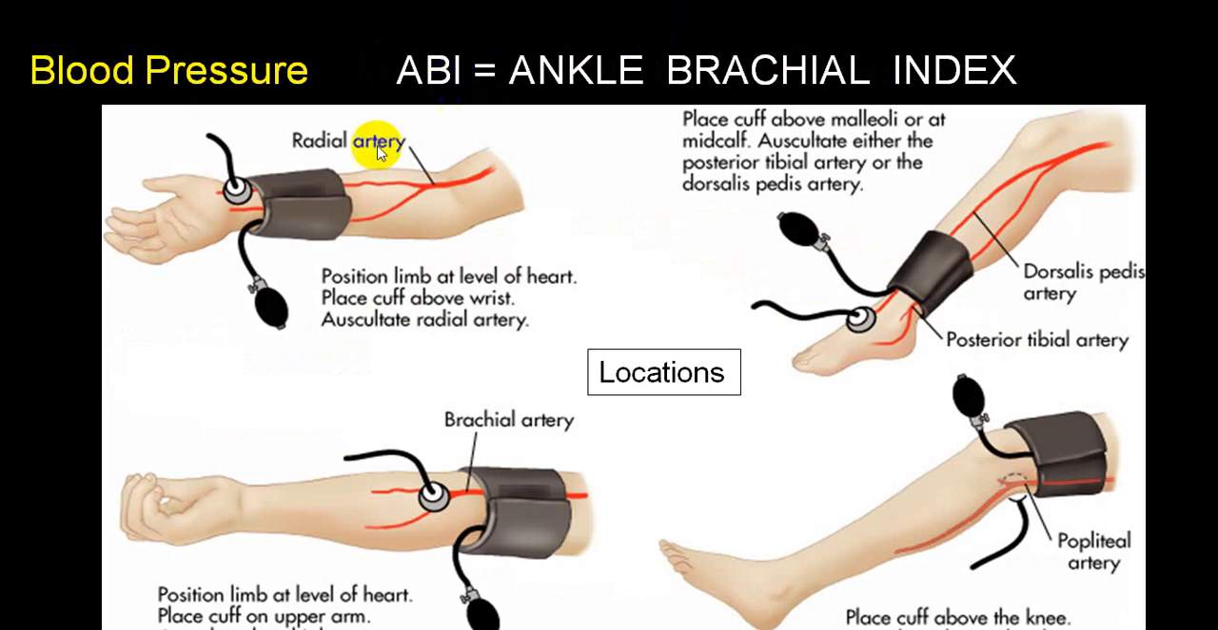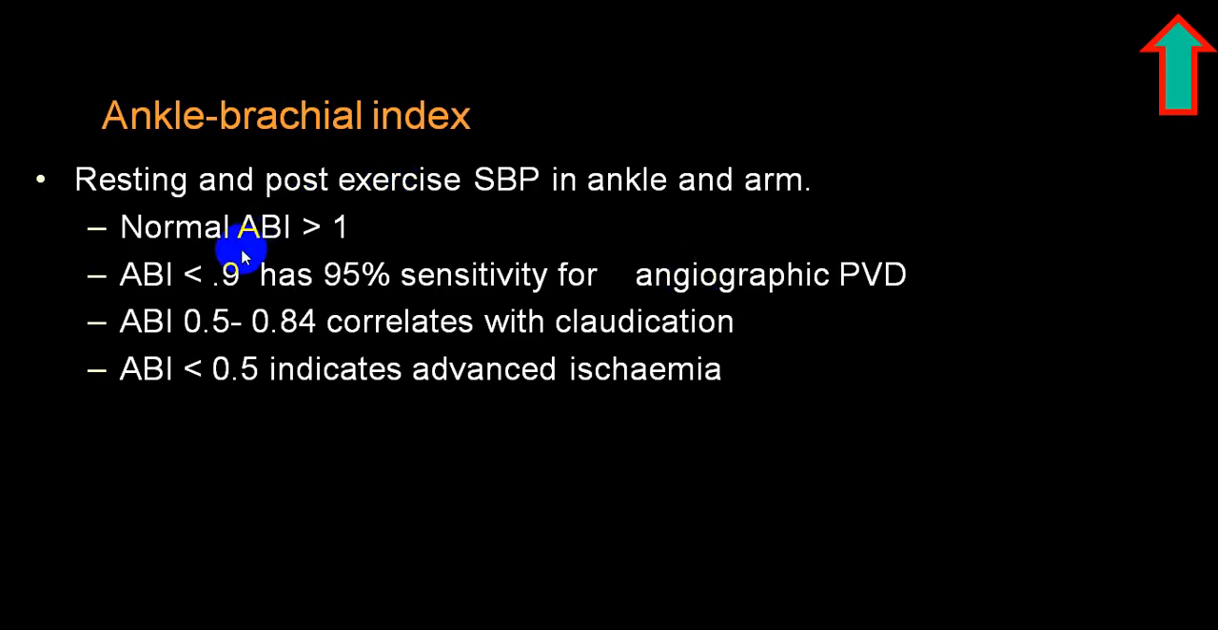This is the ankle brachial index. You are measuring blood pressure at the brachial and at the ankle, and you are comparing the two. When you compare these two, this helps to find out early atherosclerosis, and this is one of the methods by which you can find out. If the ratio becomes less than 0.9, it is in favor of early atherosclerosis.